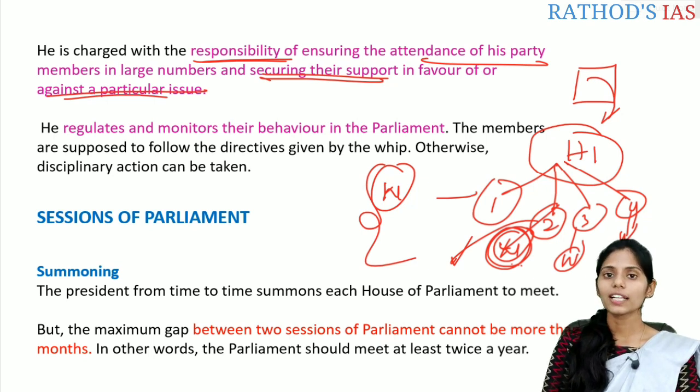He also regulates and monitors the behavior of party members in parliament, and the members are supposed to follow the directives given by the whip, or otherwise disciplinary action can be taken against those members who go against the whip. So this is the importance of the whip.